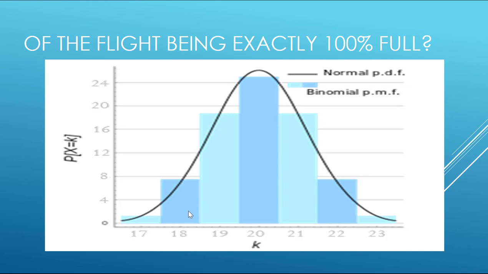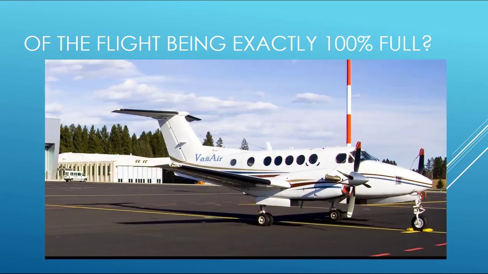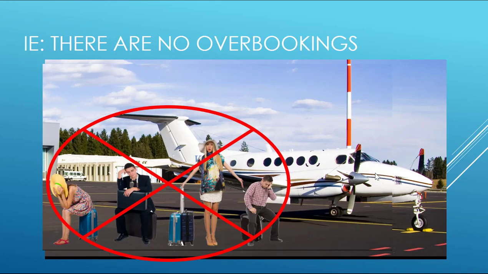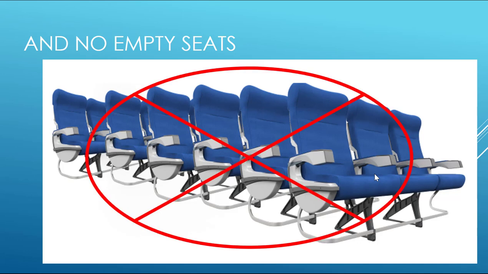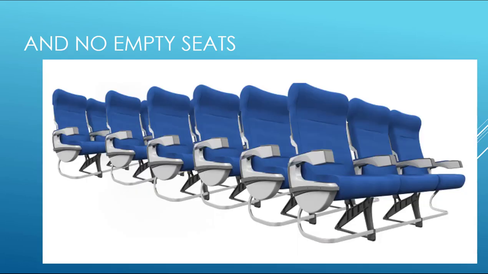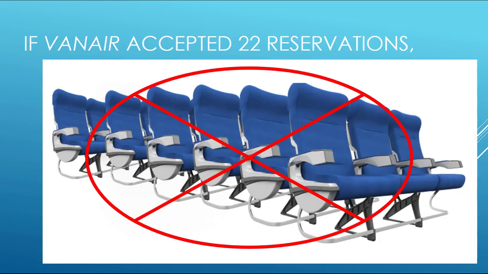We want the flights to run close to capacity without being overbooked. So exactly 100% full, there'll be no overbookings, and no empty seats. So we'll be at capacity, and there'll be no unhappy people, right? So that's the ideal. What are the odds of that happening with the numbers that we've chosen?